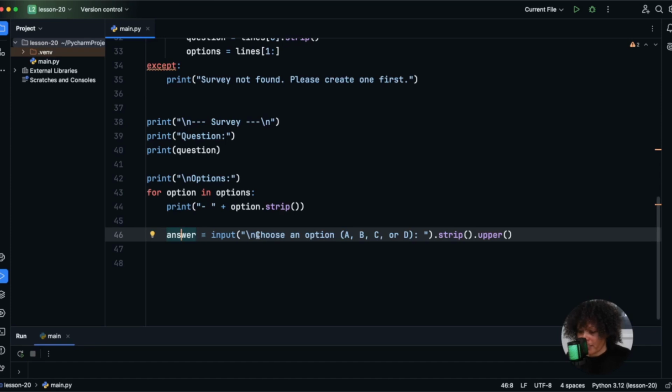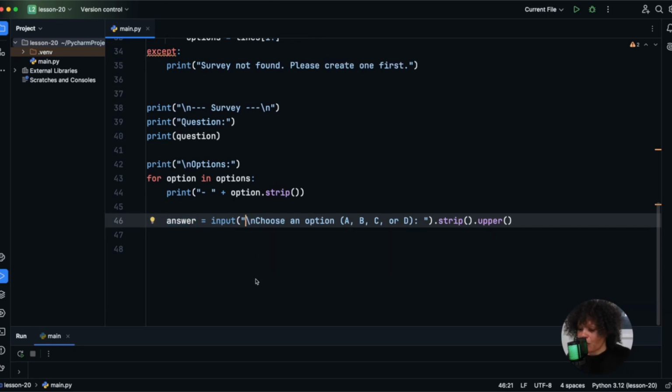Okay, so what's going on here? First thing that we're going to do is we have this answer variable, and our input is going to display a prompt asking the user to choose an option. And whatever option they choose, we're then going to strip any extra spaces from the input, and then we are going to convert it to uppercase.